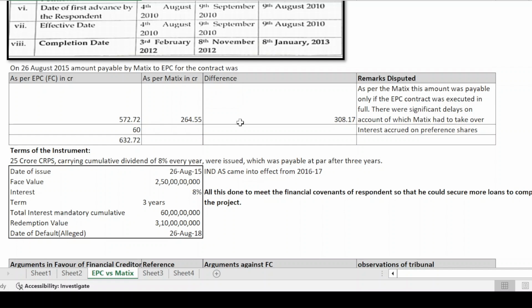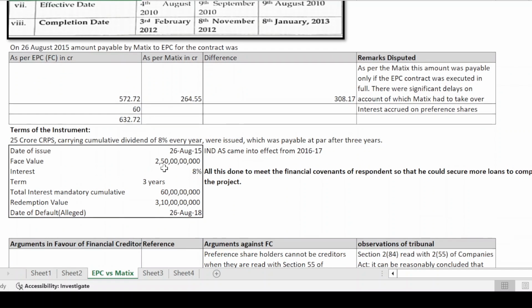So what were the terms of the issue? The term of the issue was, first of course, the date of the issue, which was 26 August 2015. The face value was 250 crores. The interest was 8%. The term was 3 years. The total interest which was cumulative was 60 crores, 20 crores every year. And the redemption value would be 310 crores, which would be redeemed on 26 August 2018.